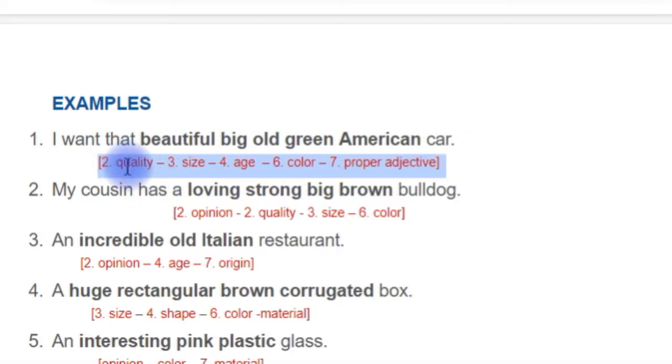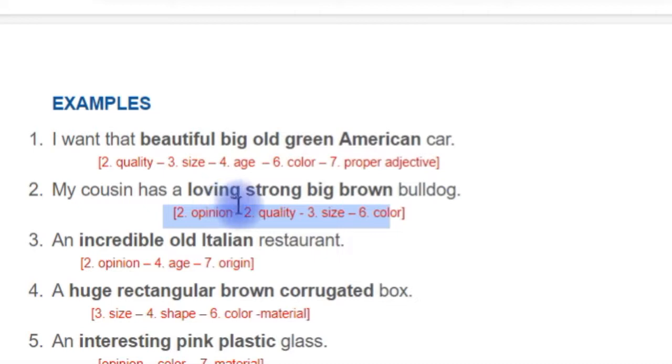But in any case: quality, size, age, color, proper adjective, origin. My cousin has a loving, strong, big brown bulldog. The same: opinion, quality, size, color.